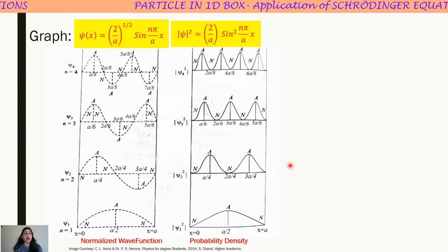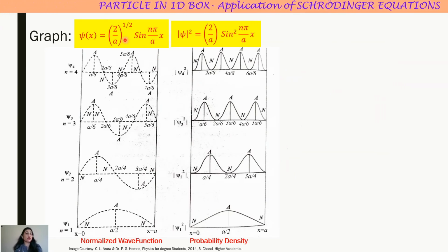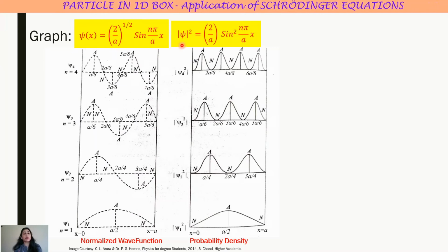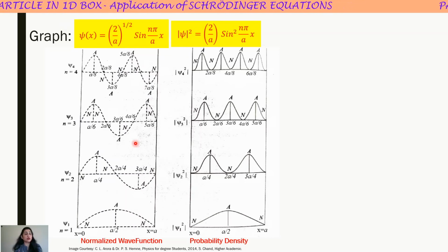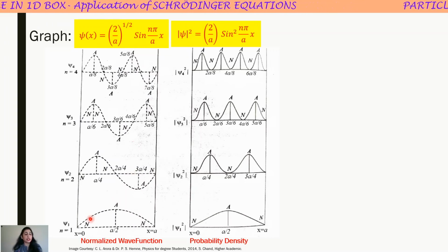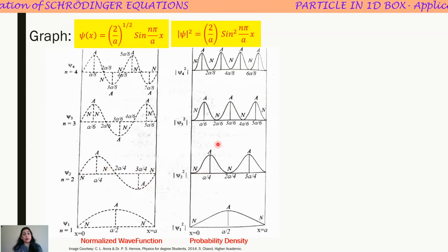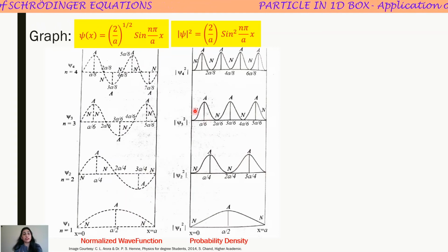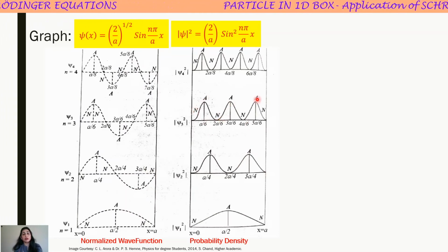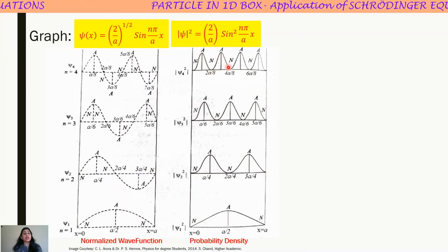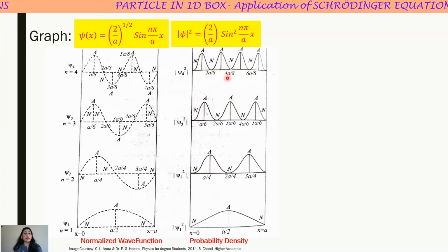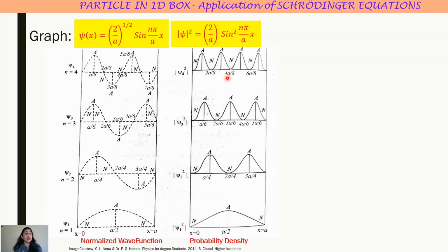Now this is the graph both for the wave function psi and for the probability density psi square. See carefully here that the wave function can be positive as well as negative, while the probability density is always positive. Probability density is a squared quantity, so it is always positive and real.